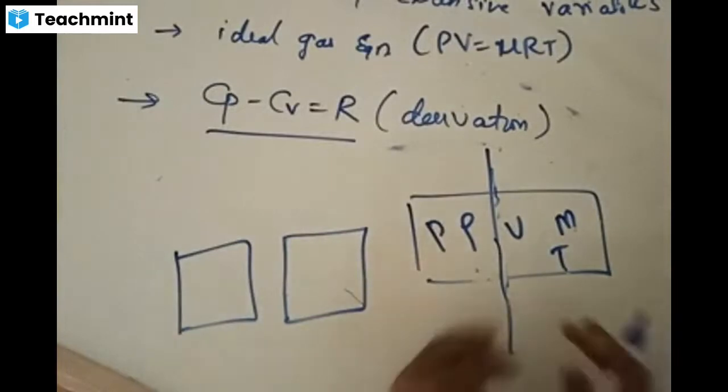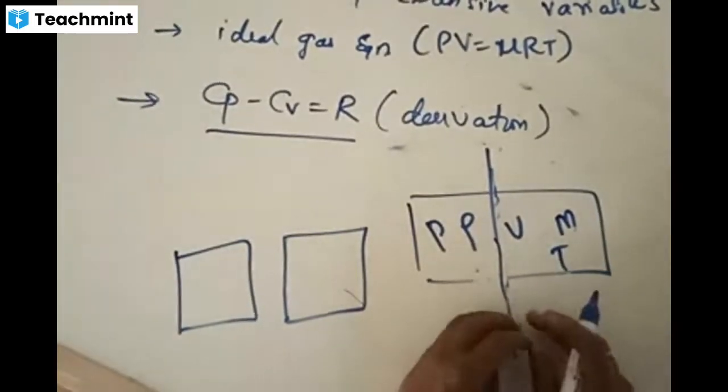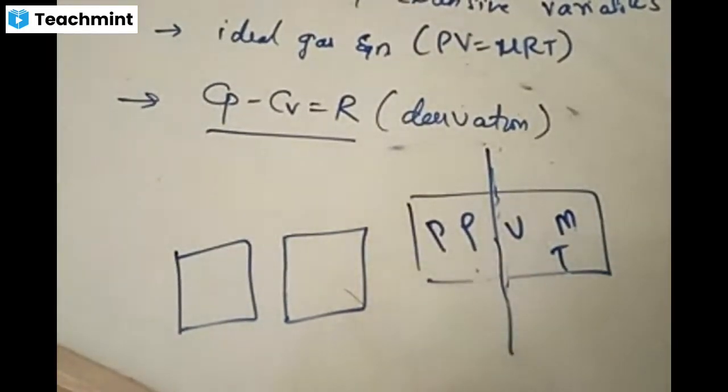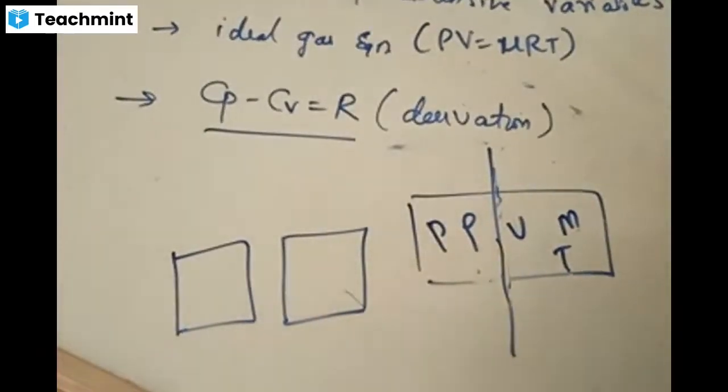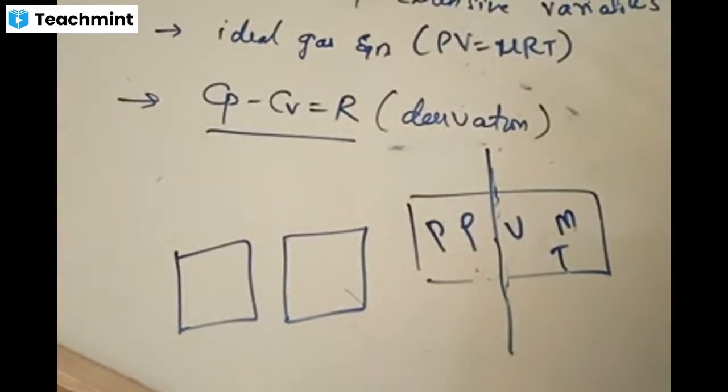Now which of these parameters are going to divide equally and which are going to remain constant? If I have a system given by pressure, density, volume, mass, and you divide that system into two equal parts, which parameters are going to divide equally and which are going to remain constant? You can answer if you can think.